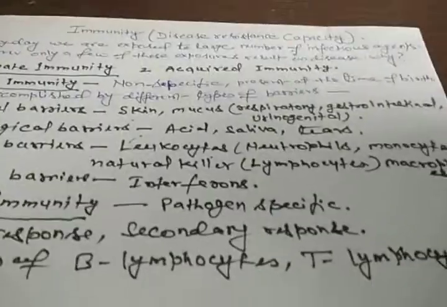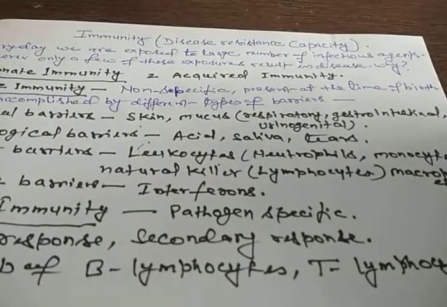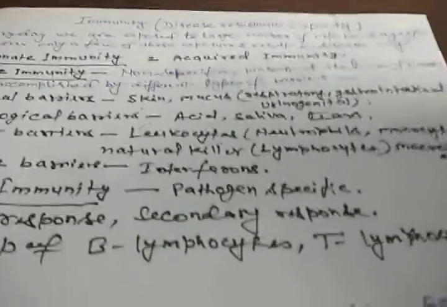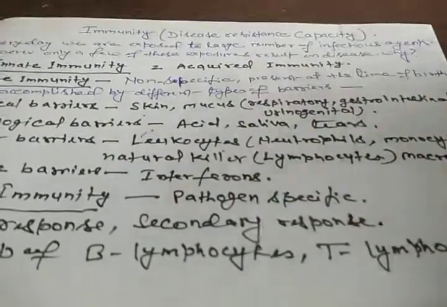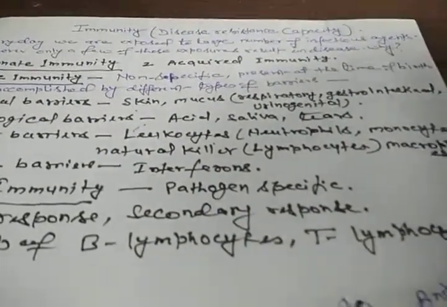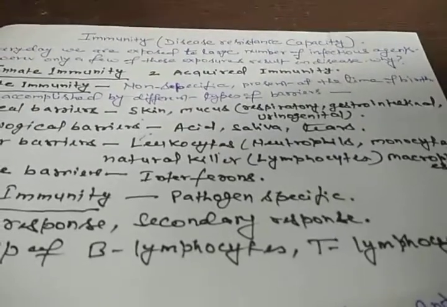This means that from birth this type of immunity is found in our body, and it is accomplished by providing different types of barriers that prevent the entry of microorganisms into our body.